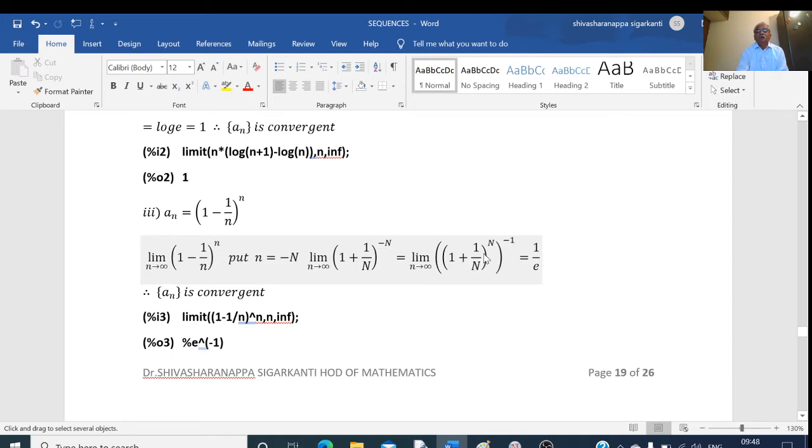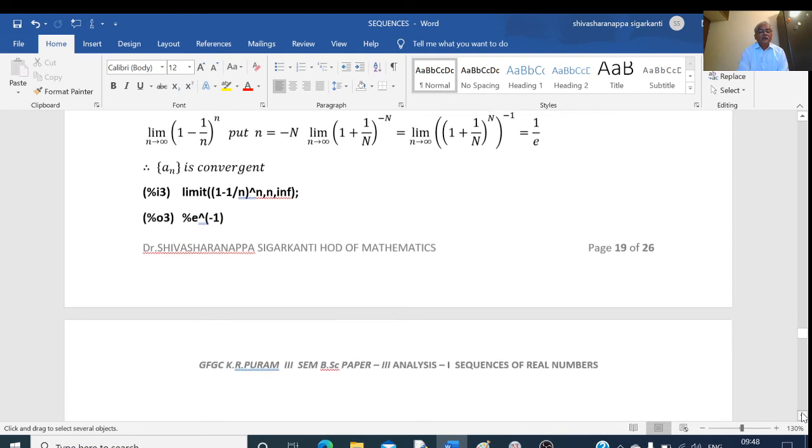This is (1 plus 1 by N) to the power of N, as N tends to infinity, so this value is equal to e to the power of minus 1. So this is equal to 1 by e. So limit of (1 plus 1 by n) to the power of n equals e, and limit of (1 minus 1 by n) to the power of n is equal to 1 by e. Okay.